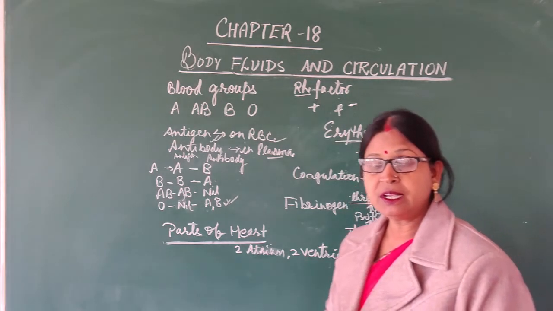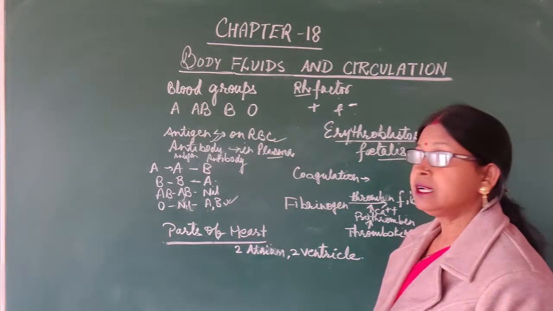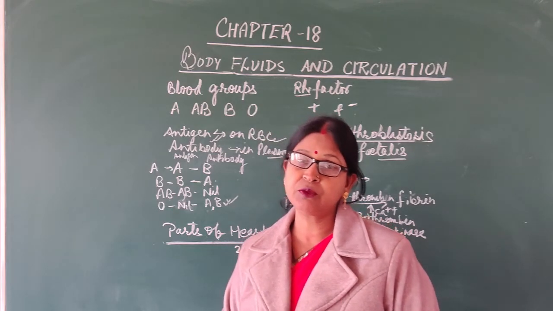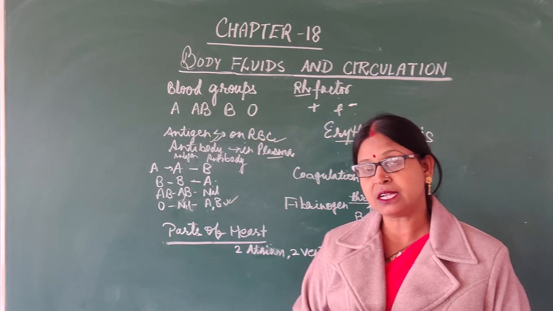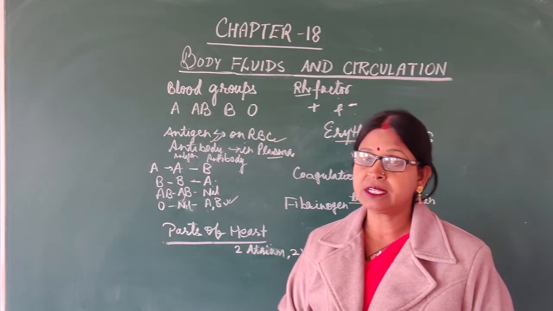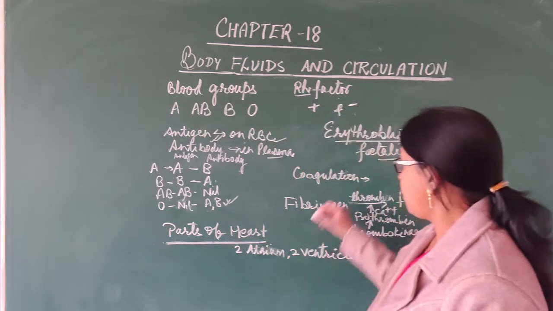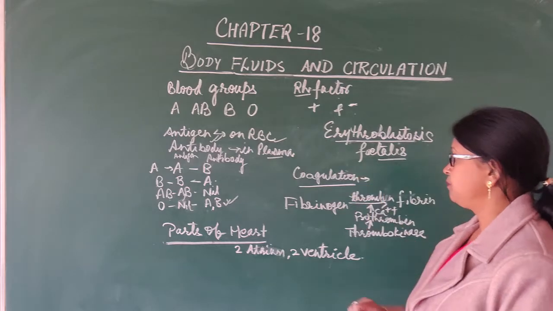Jaundice will also be there, so that will be very dangerous. For that, during the first pregnancy itself, some injections are given to the mother, if the mother is Rh negative, that is, the Rh factor is lacking, and the father has the Rh factor, in such cases. Now, coagulation of blood, that is clotting of blood.